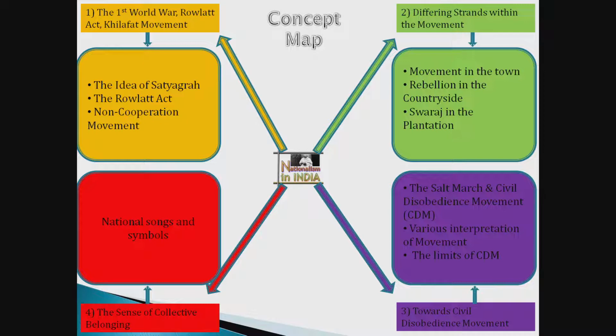So that we will see. And then after that, we will see the limits of CDM. Limits of civil disobedience movement means the people who participated in the non-cooperation movement did not show that much interest in the civil disobedience movement. And then at last we will see some allegories, national songs and symbols.